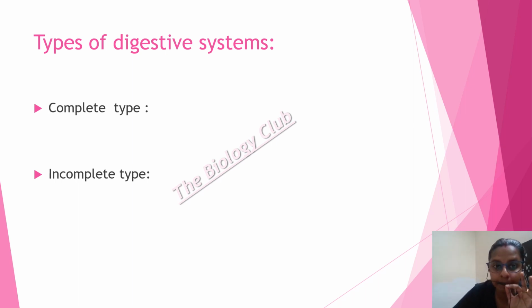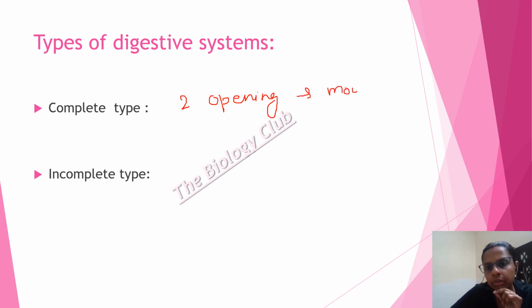Always remember, in the complete type of digestive system, we have two openings, one is the mouth and the other is the anus. Most organisms have this type of digestive system, but there are some organisms that have an incomplete type of digestive system.